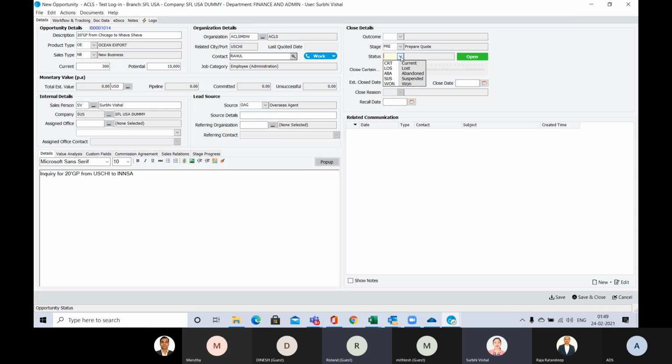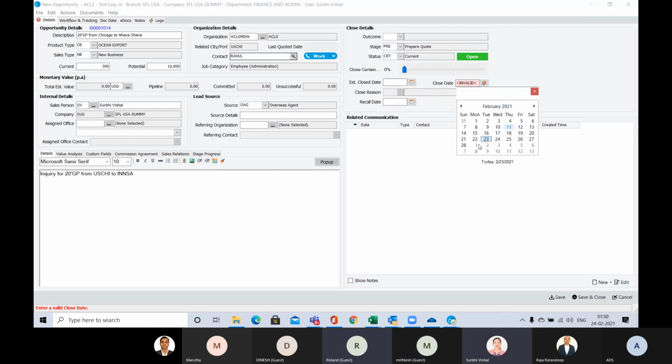And this is the status: is it current, lost, abandoned, suspended, won. Let's keep it current because we are not sure. Then the estimated close date, let's put this one.